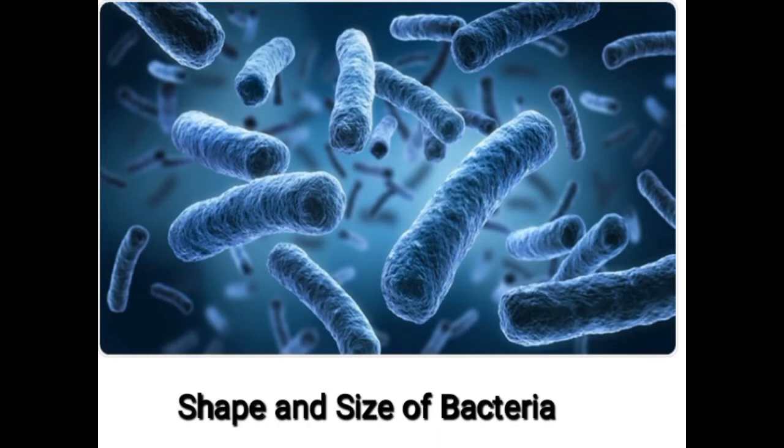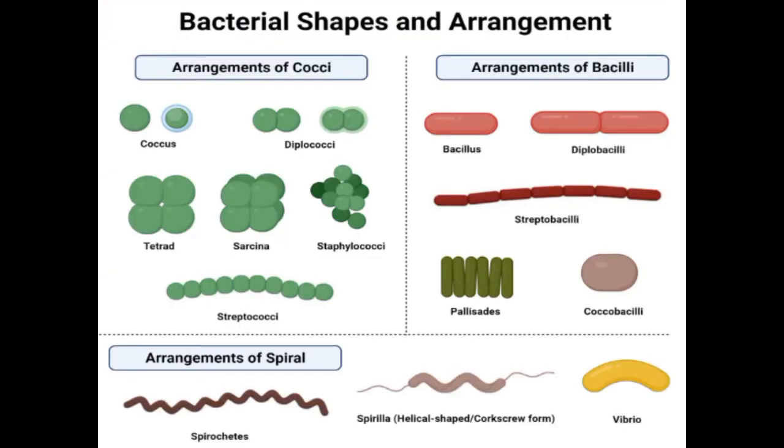Today we will discuss the shape and size of bacteria. This is our first lecture on basic bacteriology. Bacteria are classified by shape into three basic groups: cocci, bacilli, and spirochetes. Cocci are round, bacilli are rods, and spirochetes are the spiral-shaped bacteria.